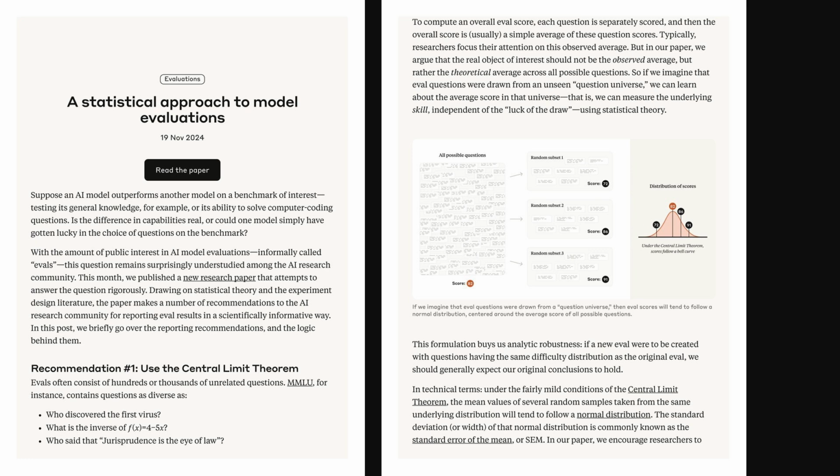I'm your host, Alex. So continuing our discussion on evaluations, this article by Anthropic, titled A Statistical Approach to Model Evaluations, published November 19th, 2024, tackles the often overlooked issue of rigorous AI evaluation. The core idea here is that simply comparing average model performance on a benchmark might not be enough. Well, the article argues we need to consider the statistical uncertainty due to the specific questions chosen, basically whether performance differences are real or just due to random chance.